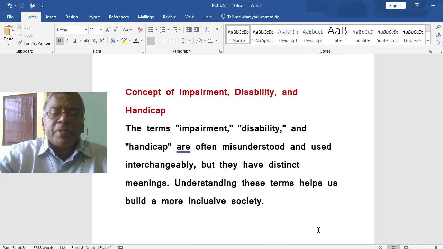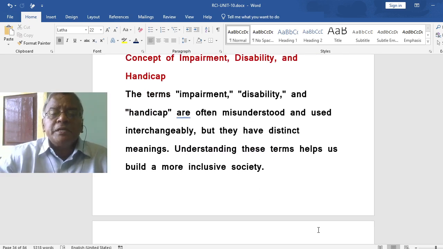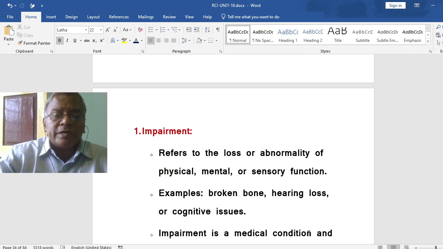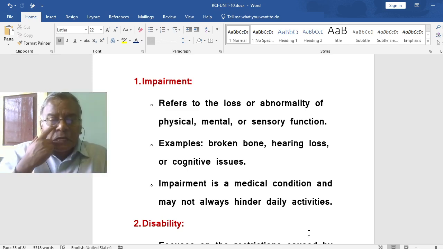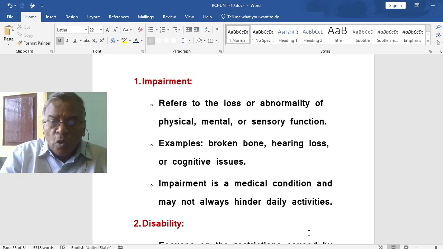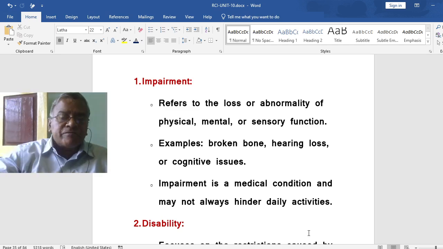What is the concept of impairment, disability and handicap? The terms impairment, disability and handicap are often misunderstood and used interchangeably, but they have distinct meanings. Understanding these terms helps us build a more inclusive society. What do you mean by impairment? It refers to the loss or abnormality of physical, mental or sensory function. For example, broken bone, hearing loss or cognitive issues, something related to the brain functions.